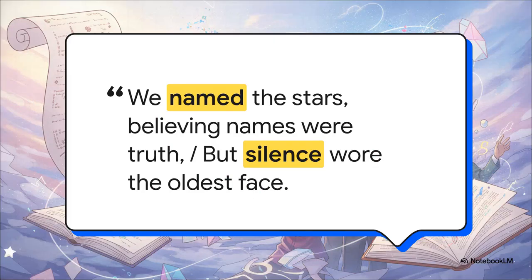And the plot definitely thickens with these lines. We named the stars believing names were truth, but silence wore the oldest face of all. Think about what Belsey is really arguing here. Language, our deeply human act of naming things, is our attempt to give order to a chaotic universe. We so desperately want names to be truth. But the contrast with silence proves that language ultimately falls short. Silence is older, it's more powerful. It proves language simply cannot fully explain reality.